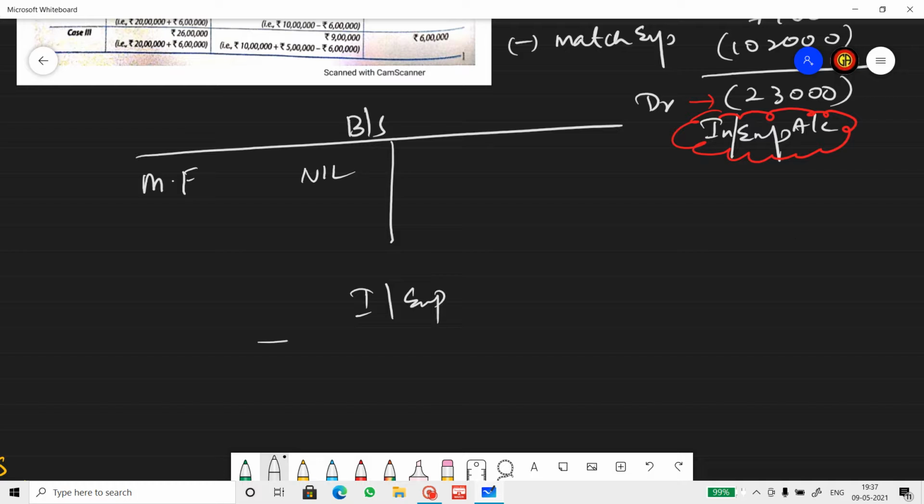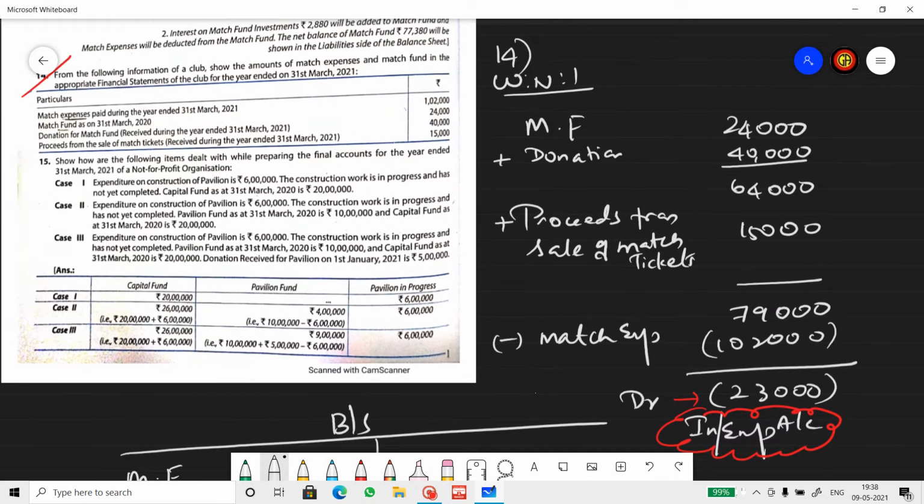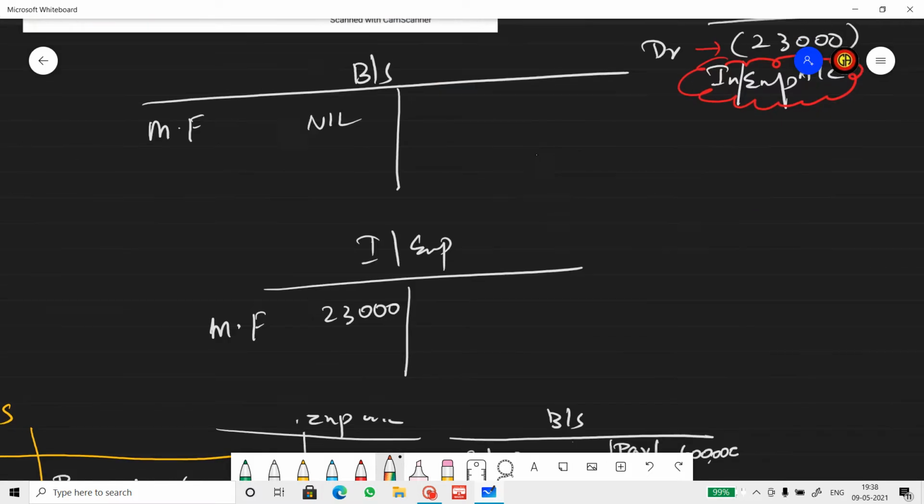Income and expenditure account. On the expense side, match fund 23,000. And then there is no investment over here. So that's it. We just have to show this and move on. If there was an investment, we will show it in the balance sheet. As there's no investment, we don't have to show anything in the balance sheet here.